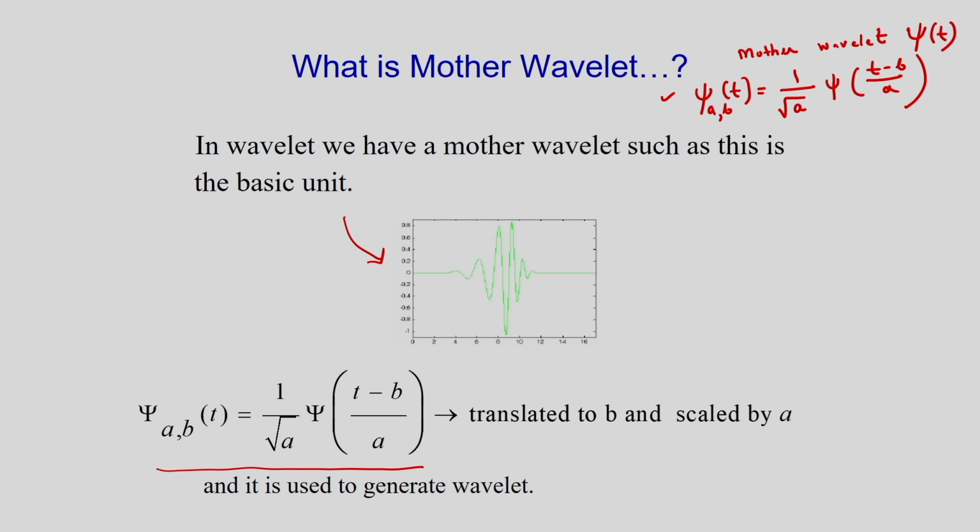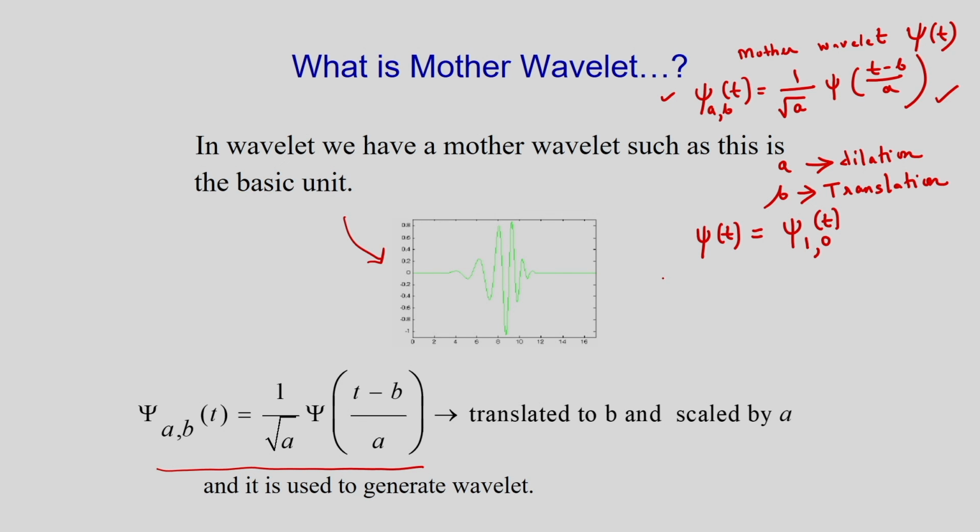So in this case I have two parameters a and b. These are two arbitrary real numbers. Now this a is the dilation parameter and b is the translation parameter. So now how to represent the mother wavelet? The mother wavelet psi t is nothing but psi with a equal to 1 and b equal to 0. If I put a equal to 1 and b equal to 0, then I will get the mother wavelet.